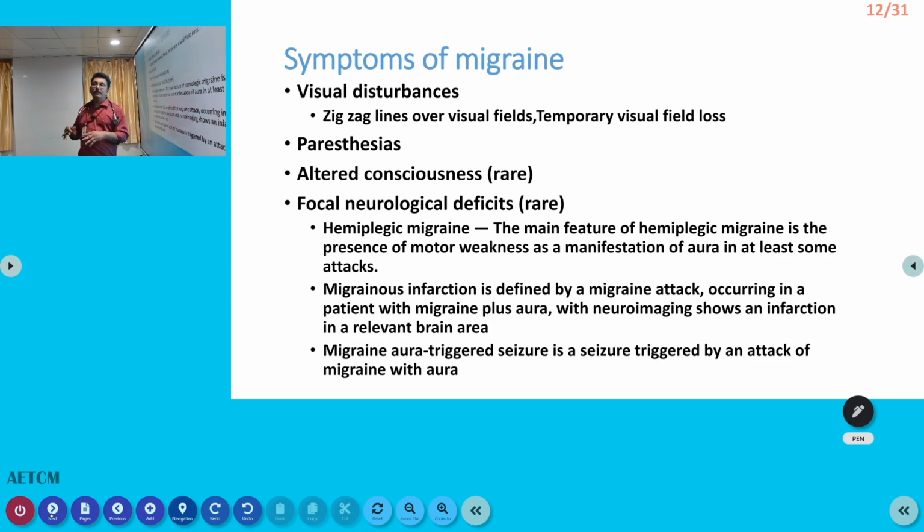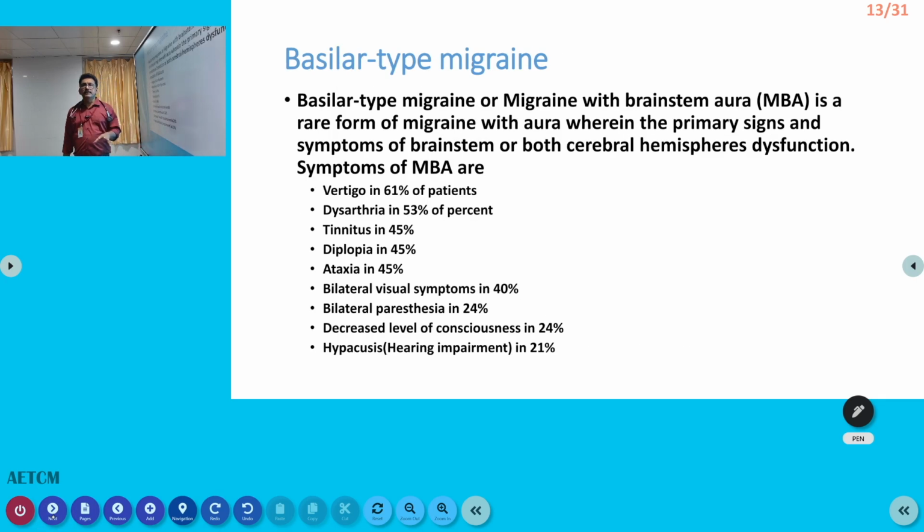But if they have a neurological finding, then it will become a complicated migraine. Sometimes we will have to go for an MRI or other imaging technique. Basilar migraine mostly presents with vertigo, dysarthria, tinnitus, diplopia, ataxia, visual symptoms, paresthesia, depressed level of consciousness, and hearing impairment. All the symptoms may be associated with cranial nerve involvement.